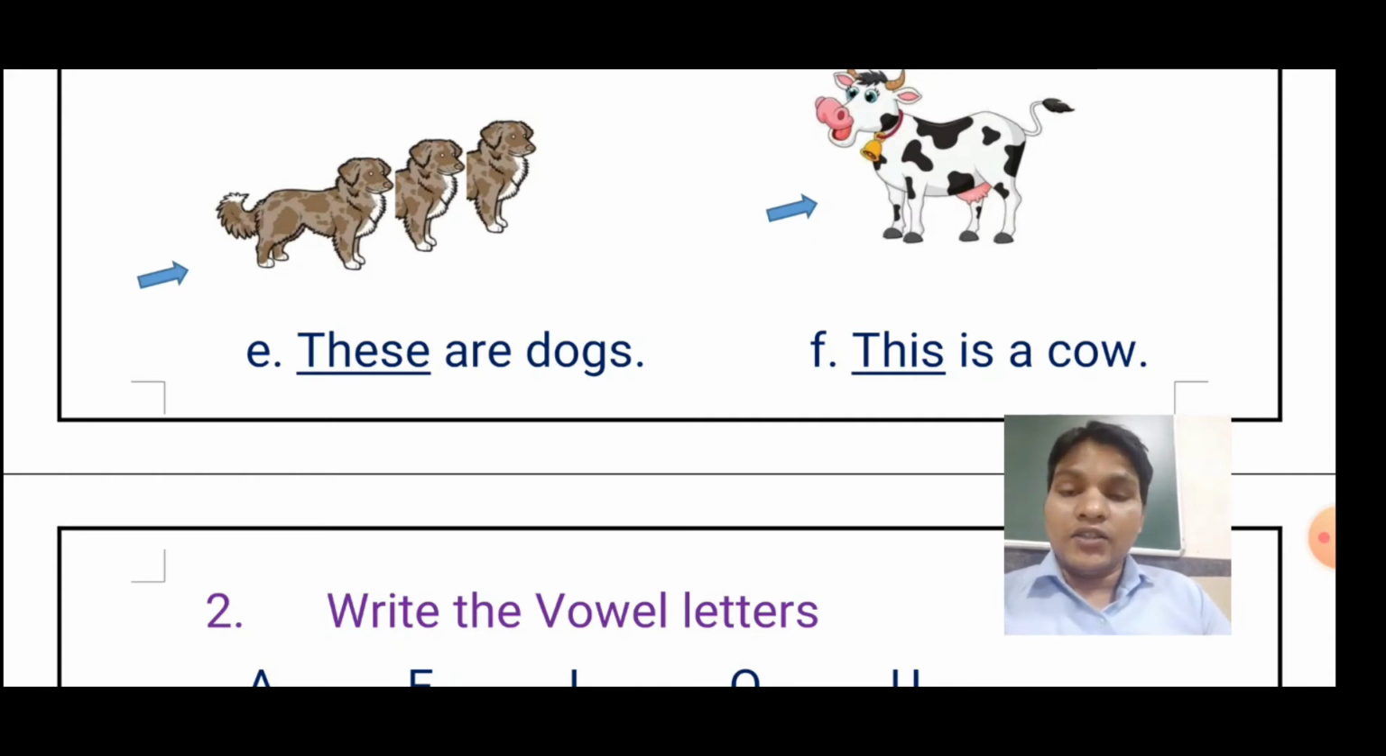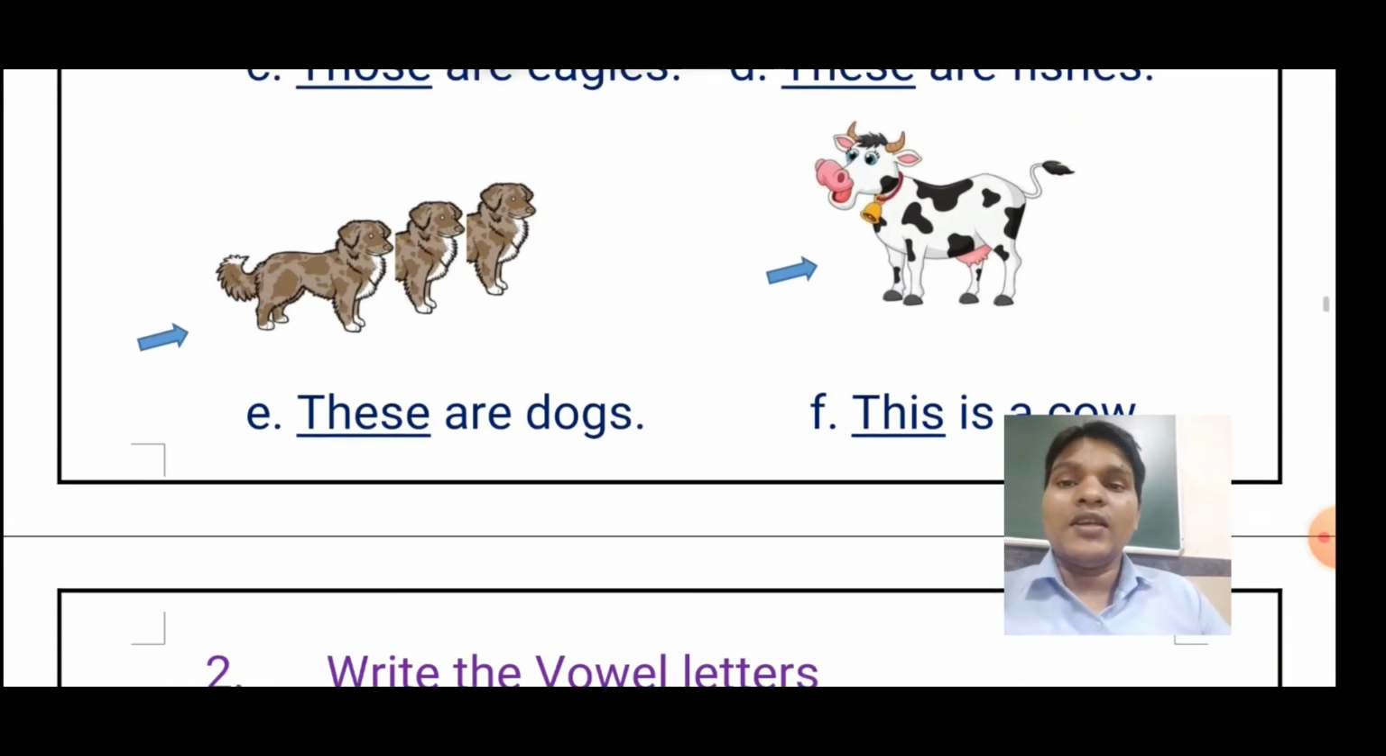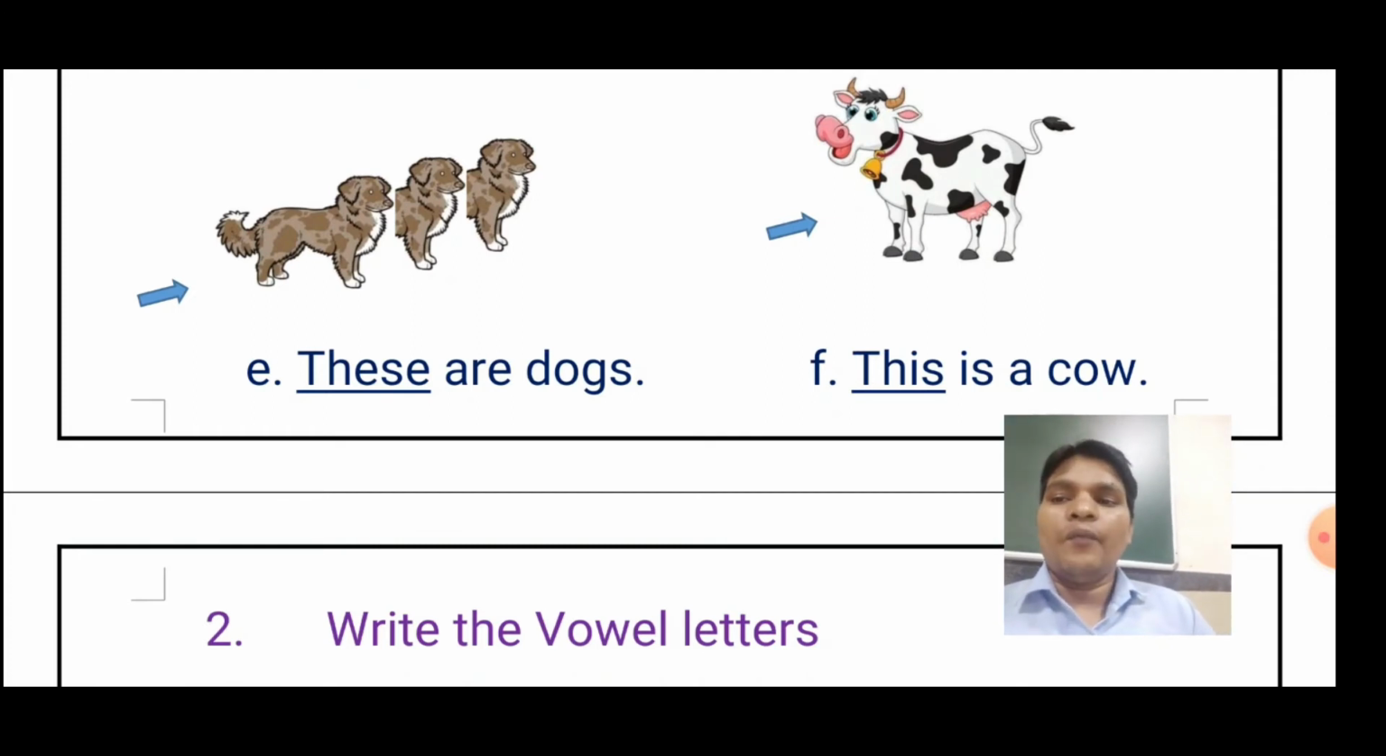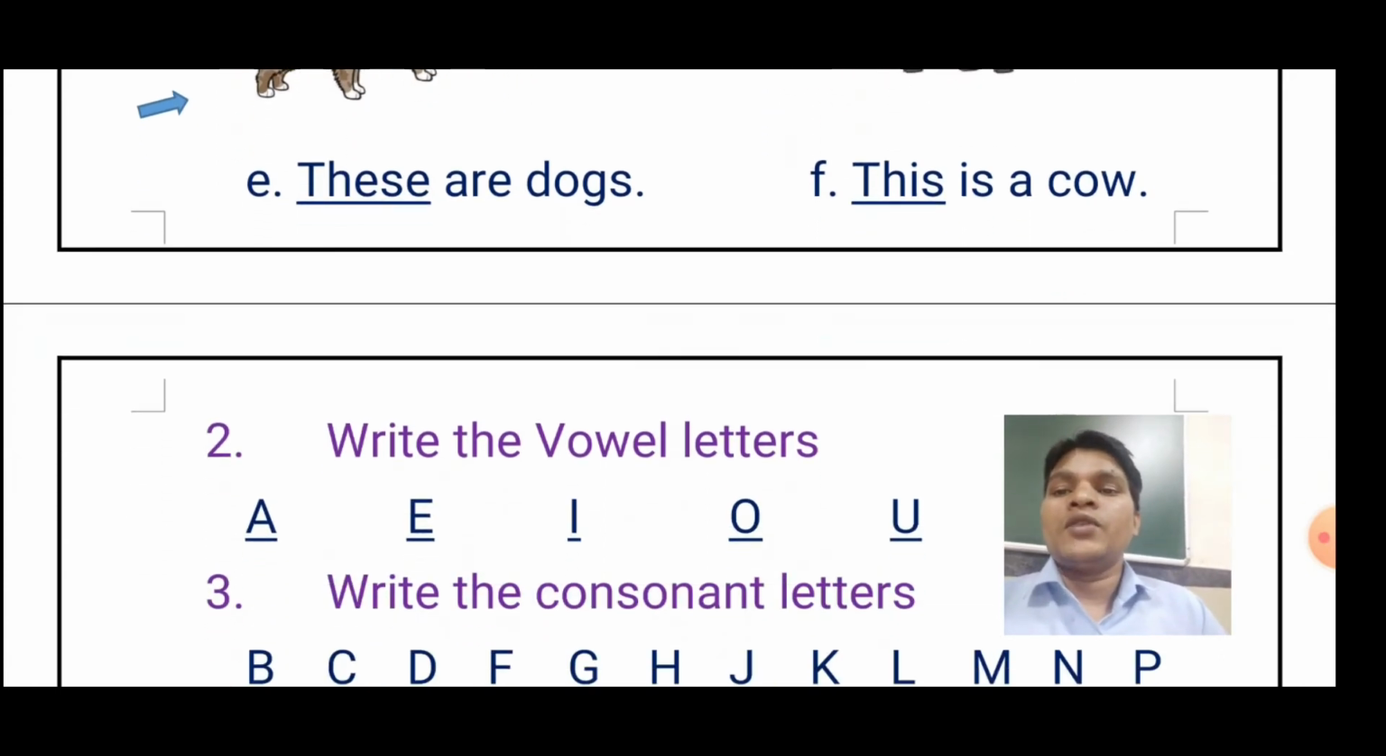These are dogs. Then, dash is a cow. So what do you have to say? Here also the arrow is near to the picture. That's what we have to write. This is a cow. So students, I hope you understand. Next we are going to do the next question.